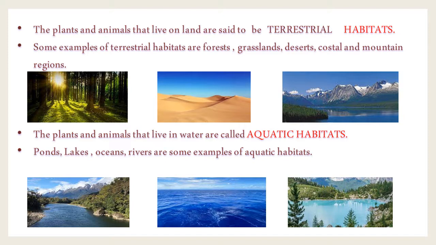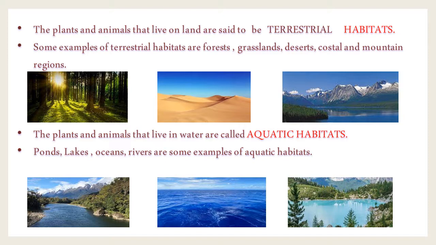Terrestrial habitats are those found on land, like forests, grasslands, deserts, shorelines and wetlands. They also include man-made habitats like farms, towns and cities, and habitats under the earth like caves and mines. In this class we will discuss them in detail.